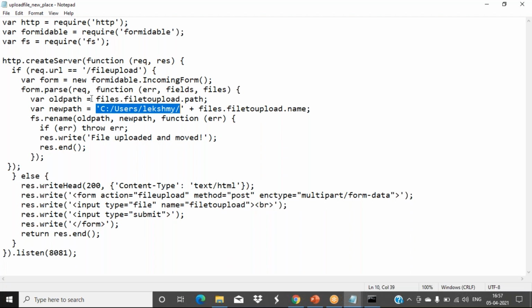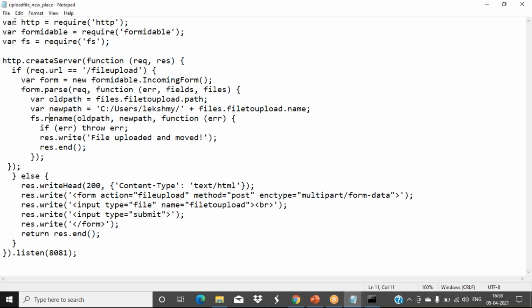Okay, so uploading also here it is doing, plus that uploaded file, same file we are accessing here in this manner. Path we have accessed and that file name also we have accessed, that is storing in this new path. Both path, new path also we have given for this rename function. Then we are printing the messages, file uploaded and moved like this.